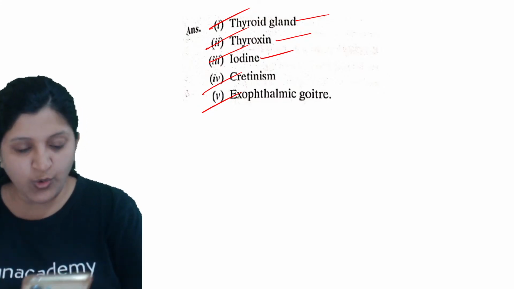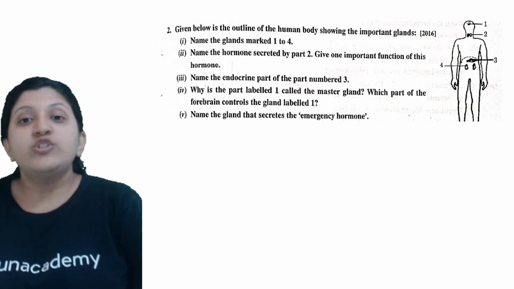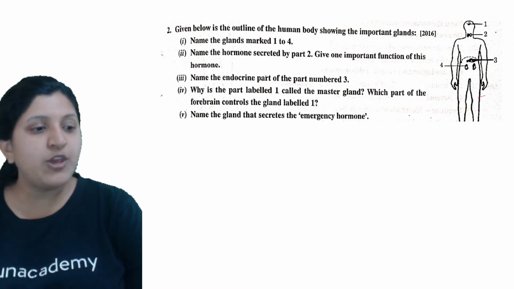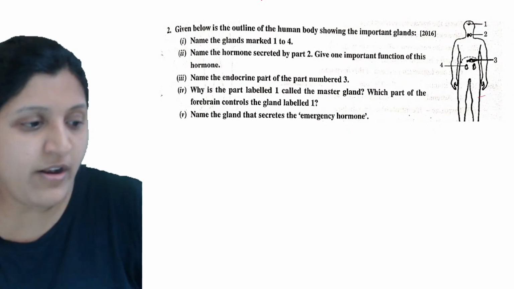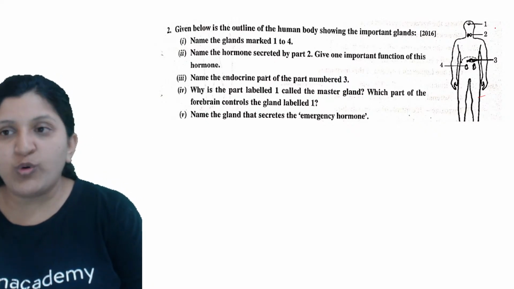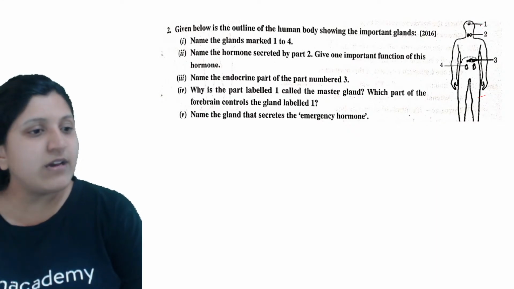Alright, so let's have a look at the next question. Given below is the outline of the human body. So now this is a human body. Name the glands marked 1 to 4. So they are asking 1, 2, 3 and 4. Is this diagram clear?